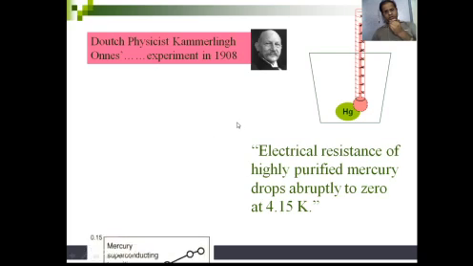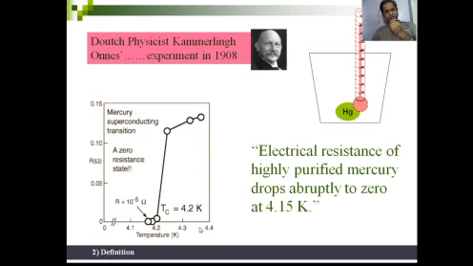So when he was doing the experiment, he was decreasing the temperature, going towards zero temperature, and he observed that the resistance goes on decreasing. But at a particular temperature, like 4.15 Kelvin, he observed that the resistance drastically or abruptly becomes zero.